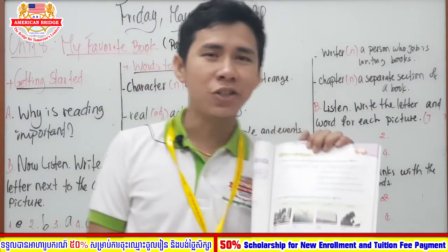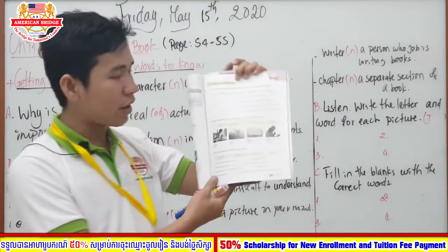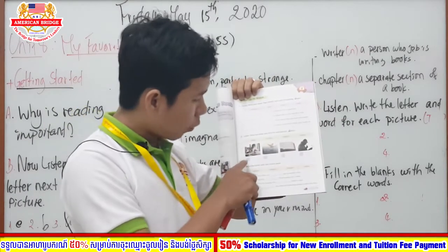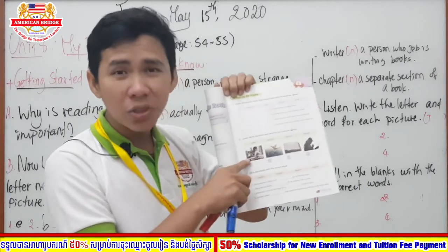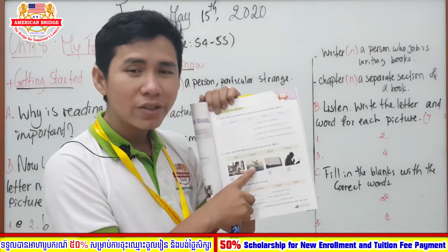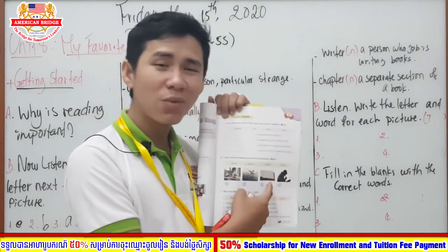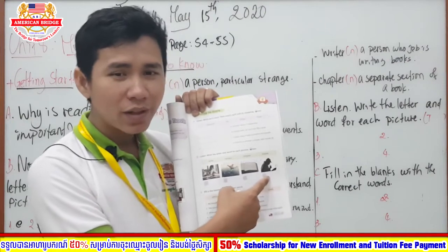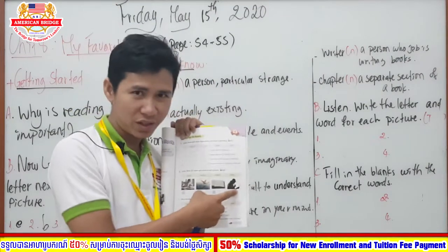Okay, after you finish your listening, now let's check our answers all together. Number 1, what is it? Sure, writer. Number 2, what is it? Imagine. Number 3, what is it? Chapter. And number 4, right, mystery, right?